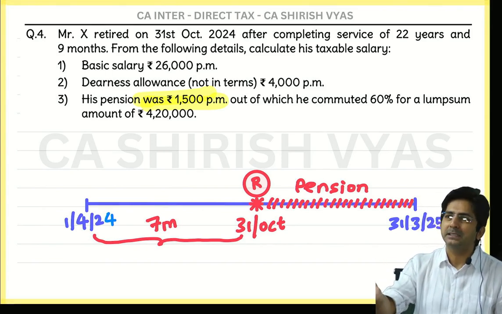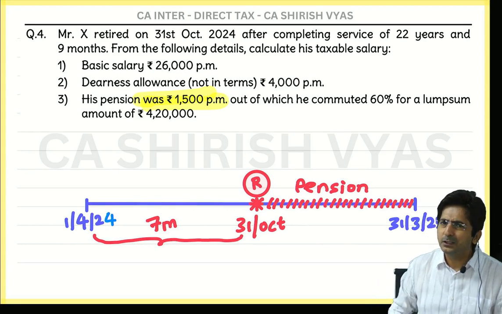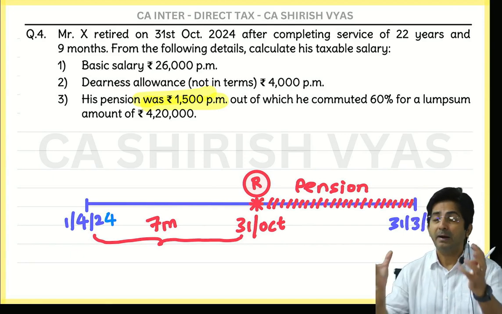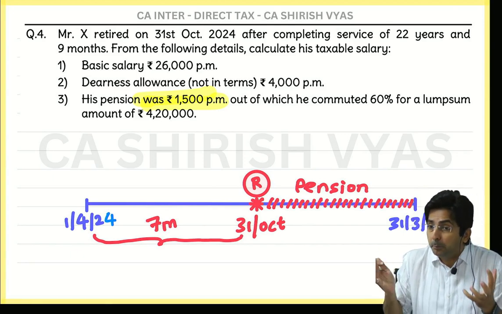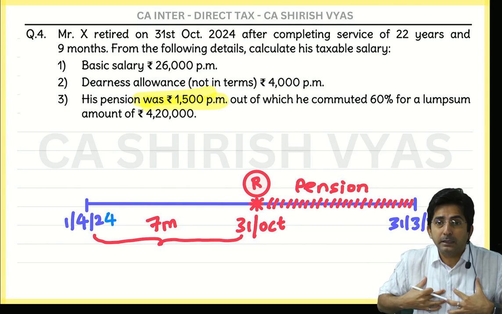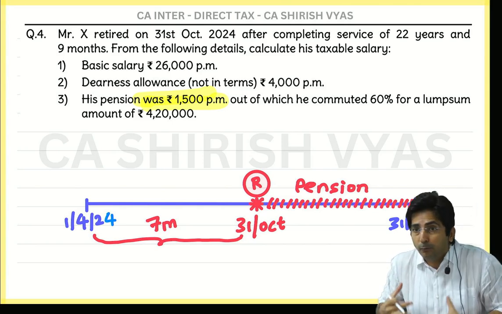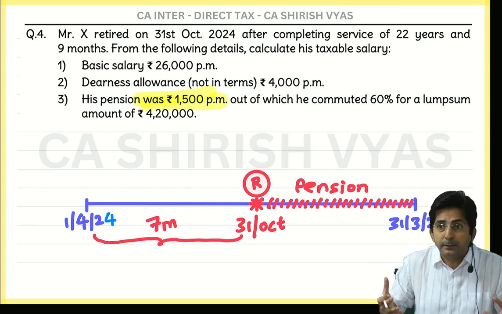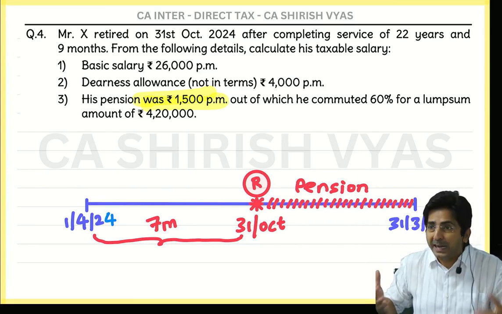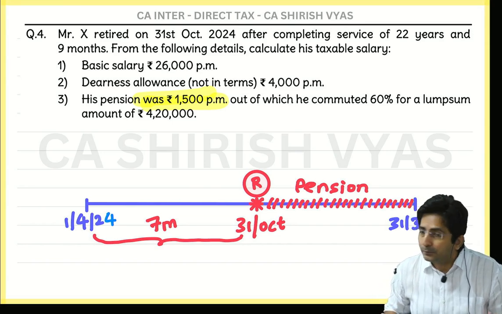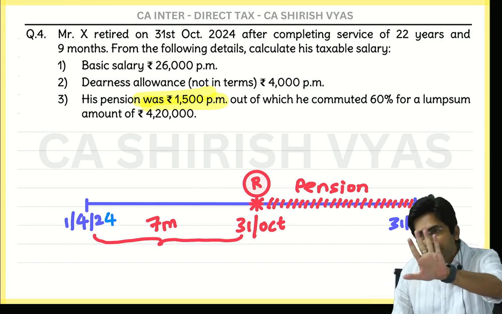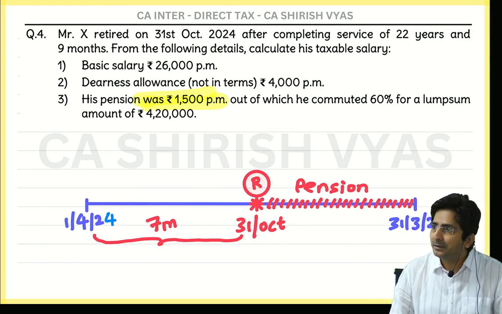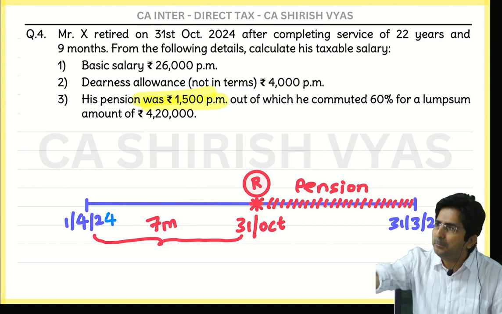So take pension on a monthly basis. Why do you want to make it lump sum? You already received. See, why do we request for lump sum? Because we want some big amount at a time. Like for example, I am in some urgent need. I want to get my son or daughter married, or I want to buy some house. So sometimes you are in need of funds. So that's why you request for lump sum, right? So now what the government says, you have already received gratuity, and gratuity is already a lump sum amount. So you should take pension on a monthly basis.